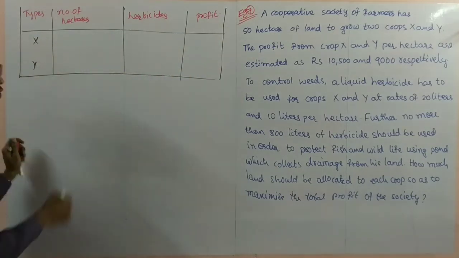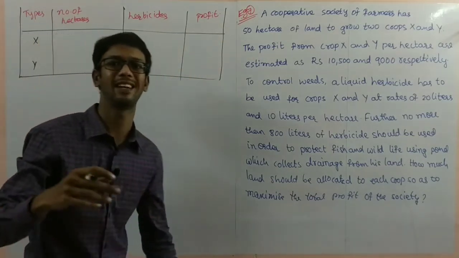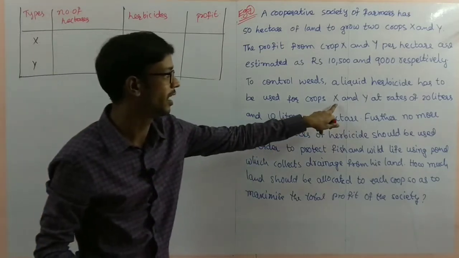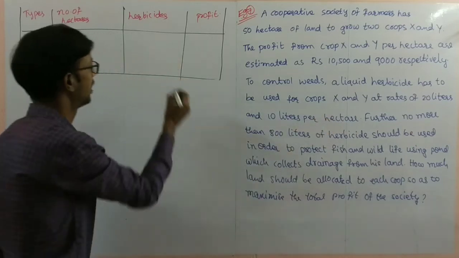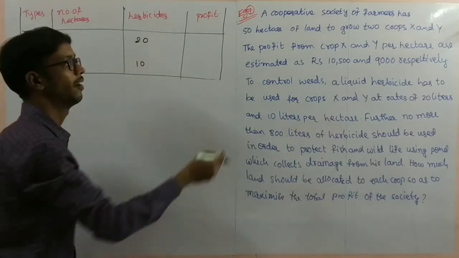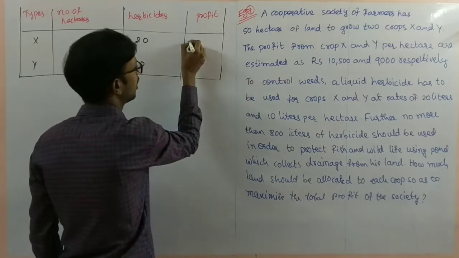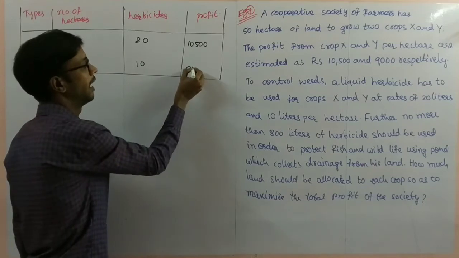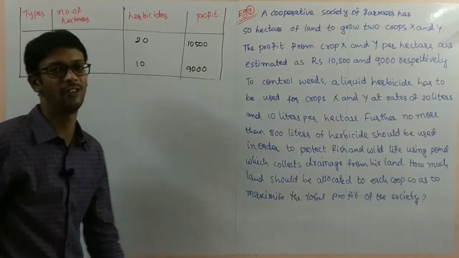Two types are there, crop X and crop Y. Herbicides for X is 20 liters per hectare, and this is 10 liters per hectare. And for 1 hectare, you get 10,500 profit for X, and here 9,000 profit for crop Y.